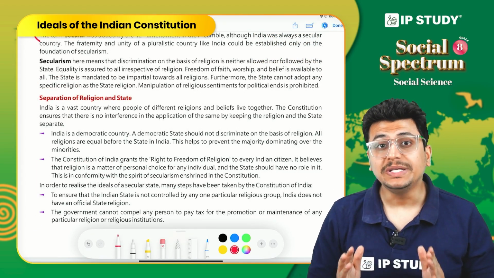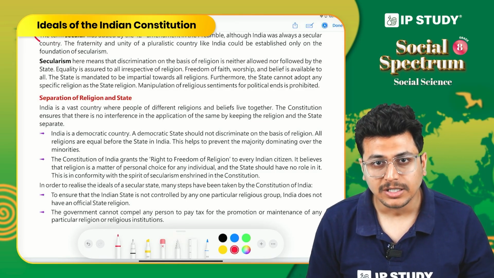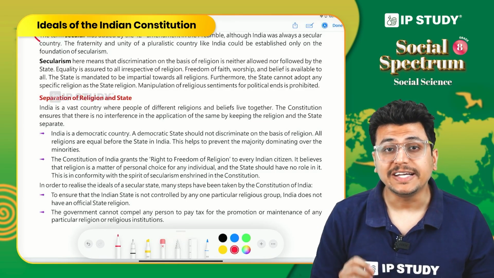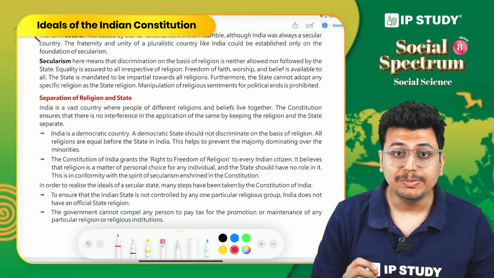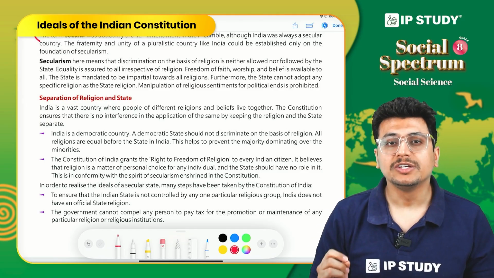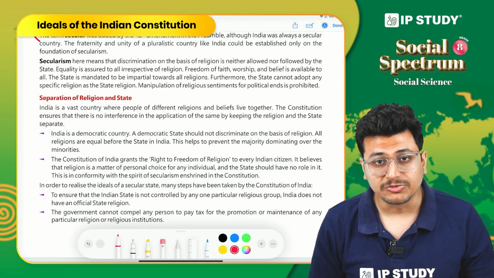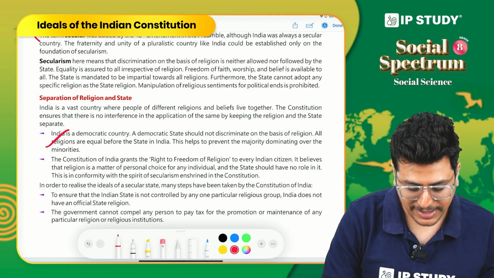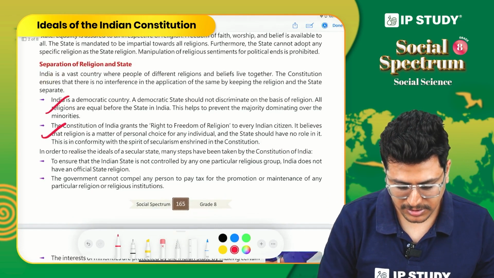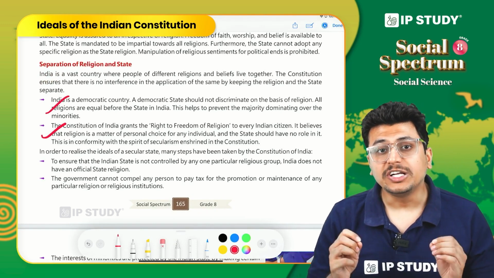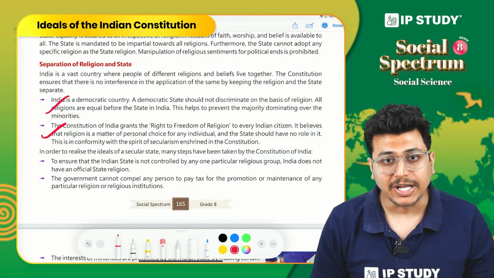Secularism means that there shall be separation between religion and the state. For this, it is important that the state does not interfere in the religious beliefs of the people. It shall be a matter of personal choice whether the person wants to follow any religion or not, or which religion that person wants to follow. That is actually practiced in our country as well. Right. And of course, the state shall not discriminate among people when making its policies and programs.